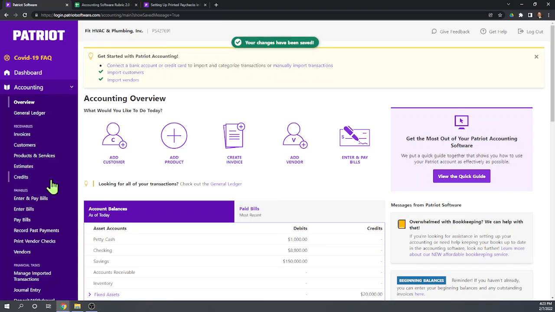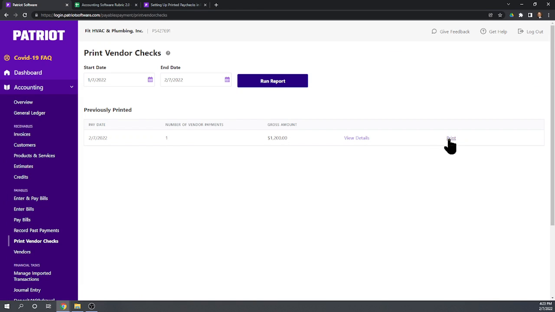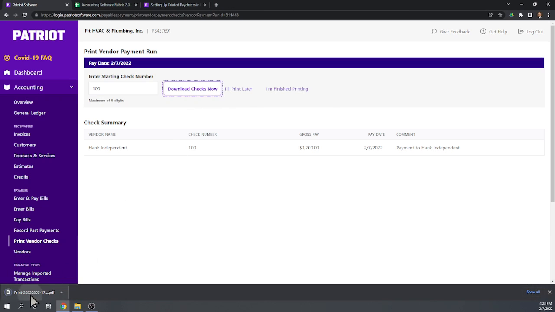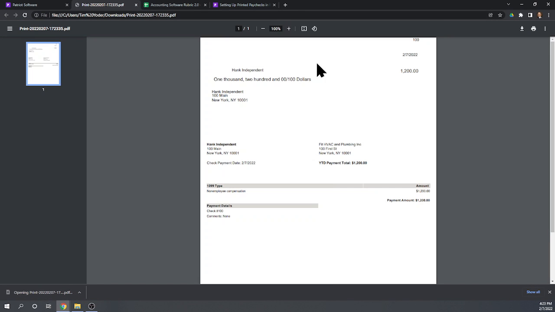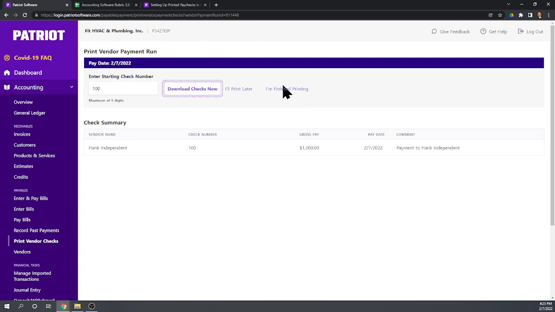Okay, and then we're going to go to our print checks. Print. Download checks now. Now this, there we go. This has the check itself. This is the check up top that prints on your check stock, and then here's the pay stub. Perfect. Okay, so we can in fact print checks from Patriot software. Very good. So we printed this check to pay Hank the $1,200.